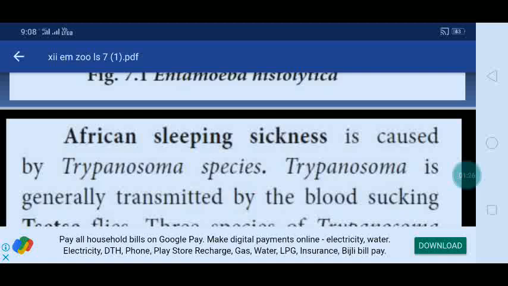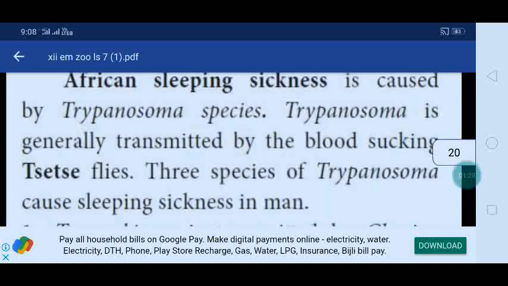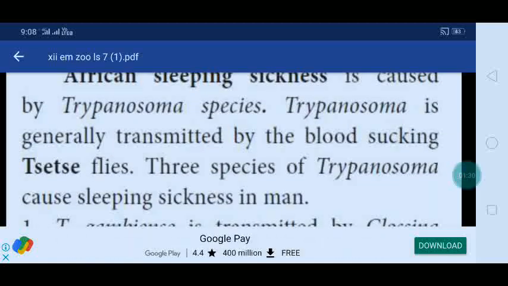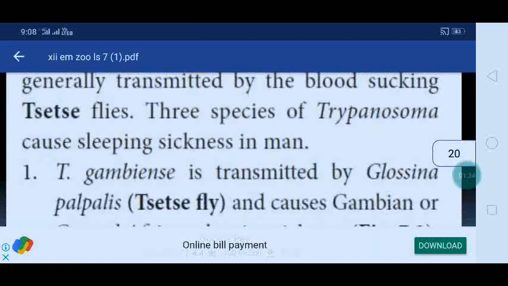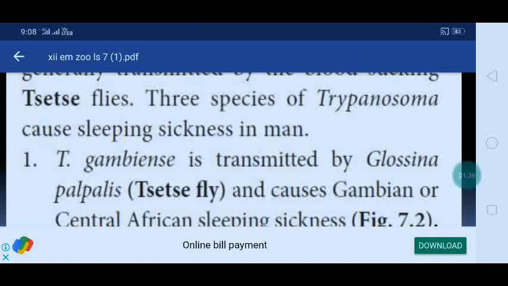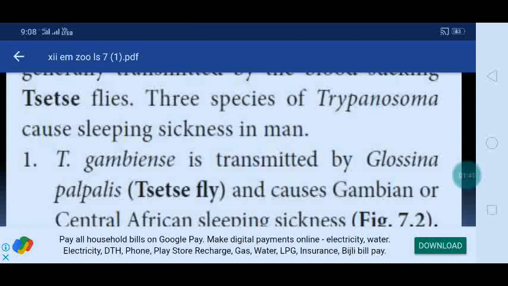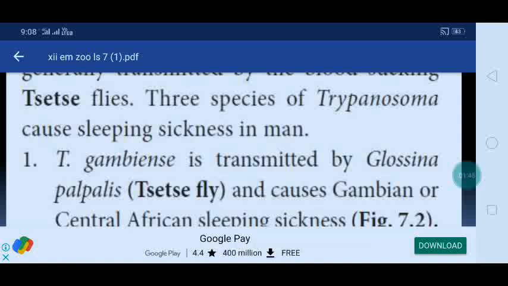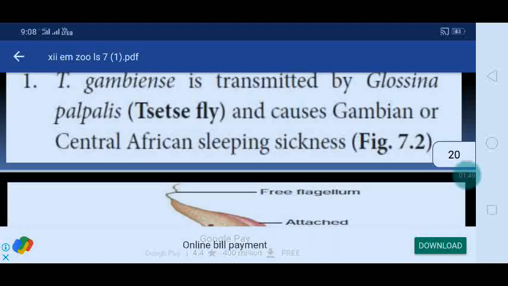The next one is African sleeping sickness, caused by Trypanosoma species. Trypanosoma is generally transmitted by the blood-sucking tsetse flies. Three species of Trypanosoma cause sleeping sickness in man. Trypanosoma gambiense is transmitted by Glossina palpalis, the tsetse fly, and causes Gambian or Central African sleeping sickness.